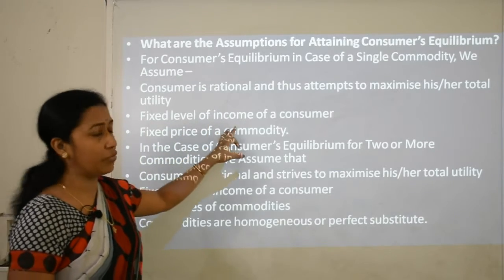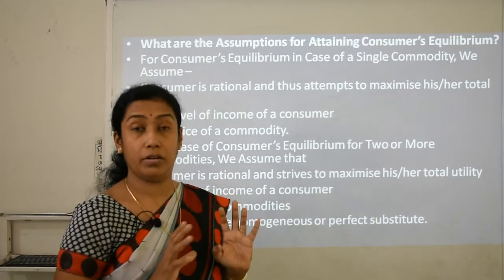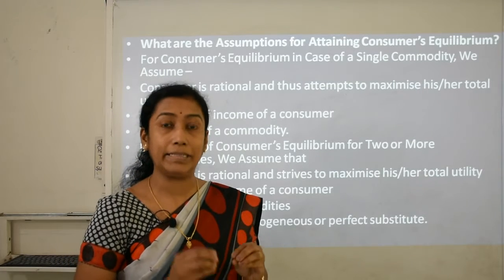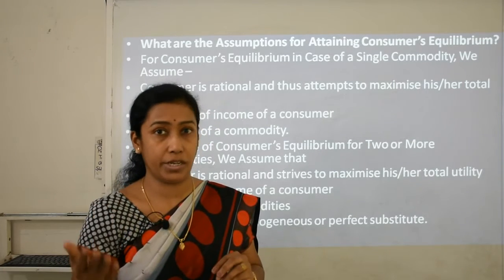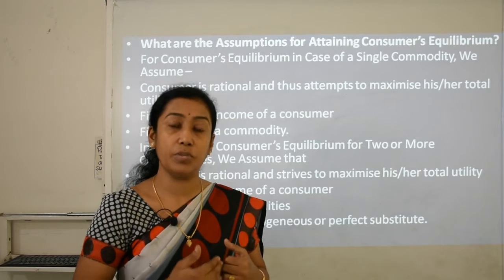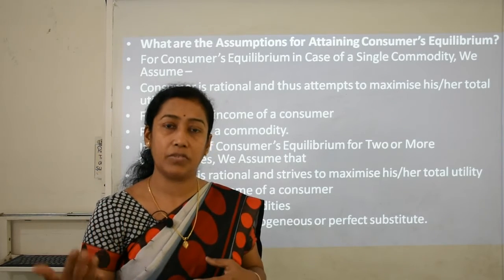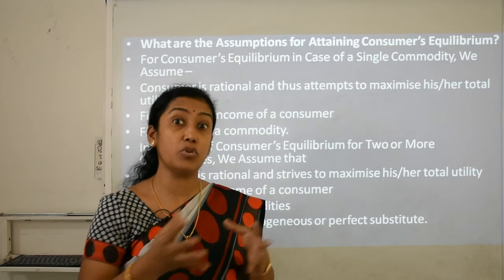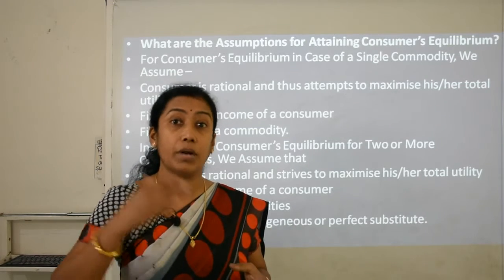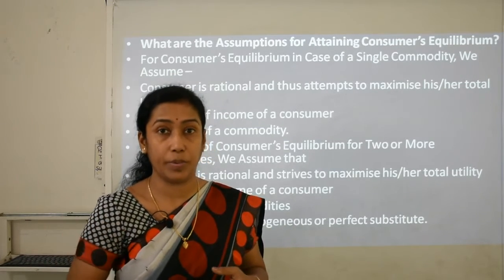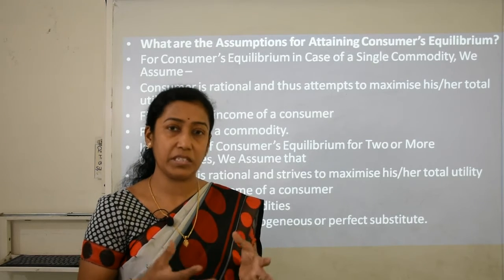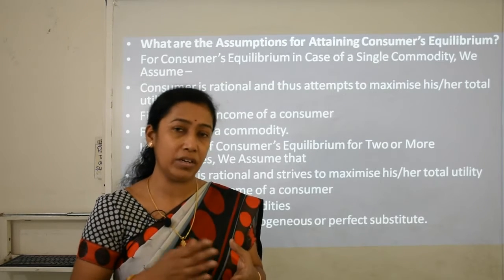Second is fixed level of income. That means the level of income should not change. If a consumer's income increases, he will consume more goods or some other goods of high or superior quality, so his expenses will change.